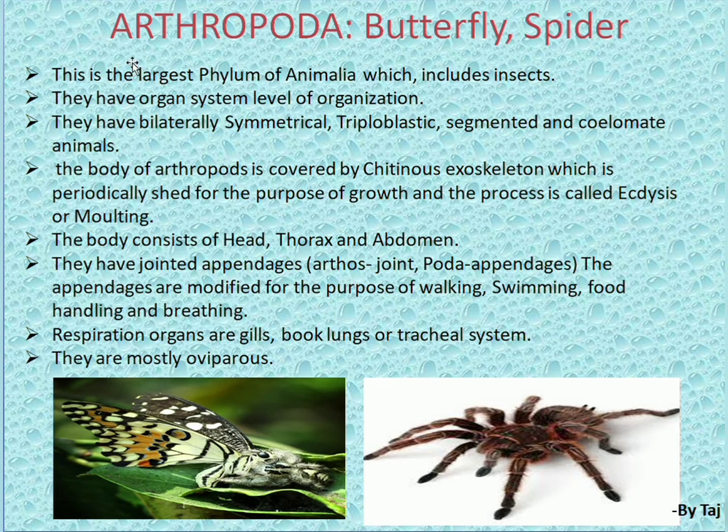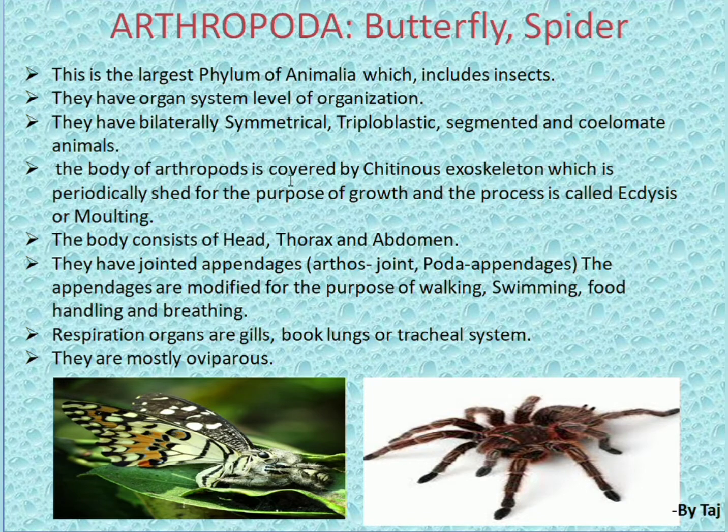Next concept is Arthropoda. Examples are butterfly and spider. This is the largest phylum of Animalia, which includes insects, spiders, butterflies, everything. They have an organ system level of organization. They are bilaterally symmetrical, triploblastic, segmented and coelomate animals.